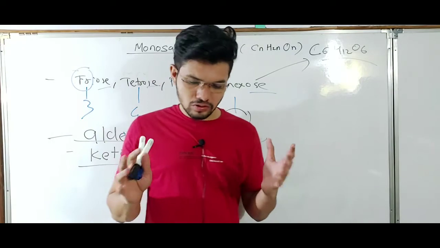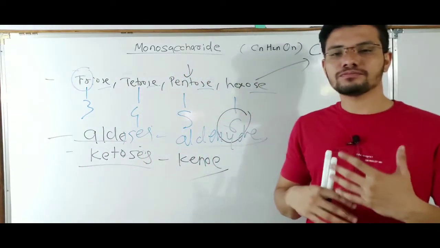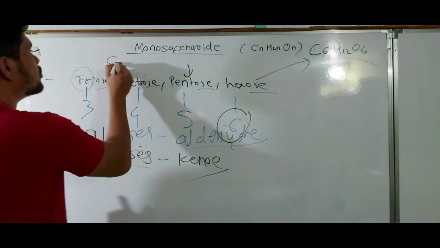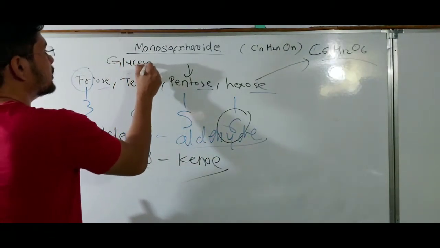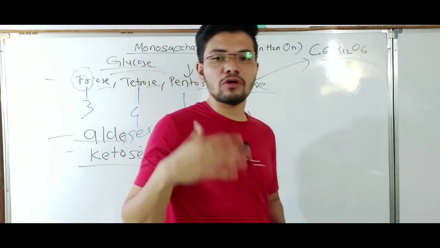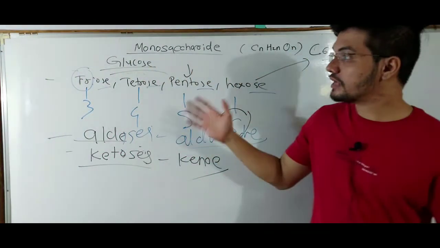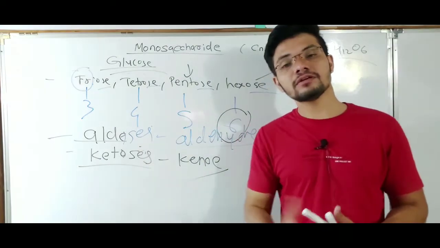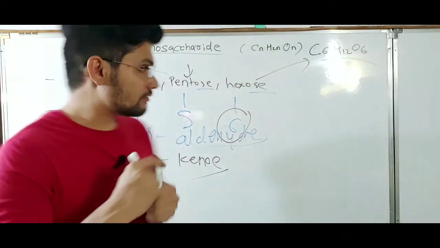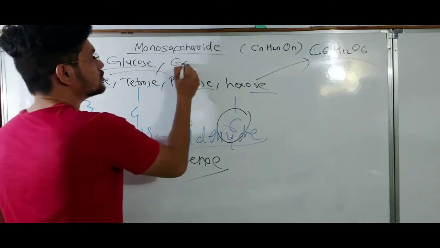The most common example of a monosaccharide is glucose. We know that D-glucose is the most abundant monosaccharide found in nature. After that, another example is galactose.